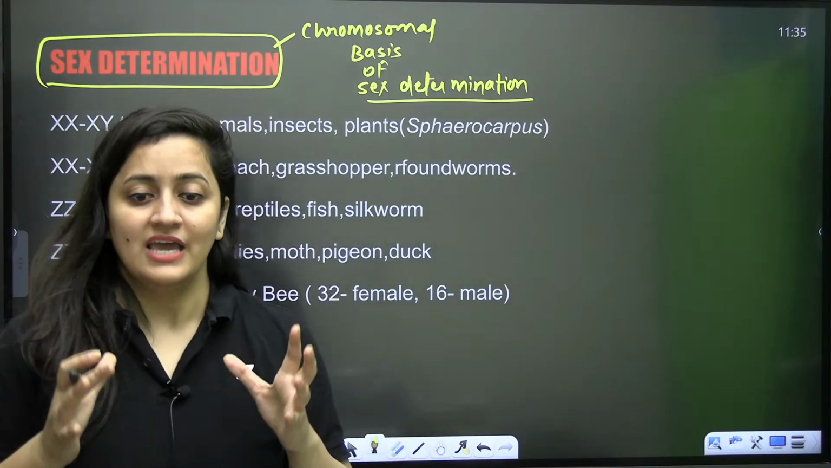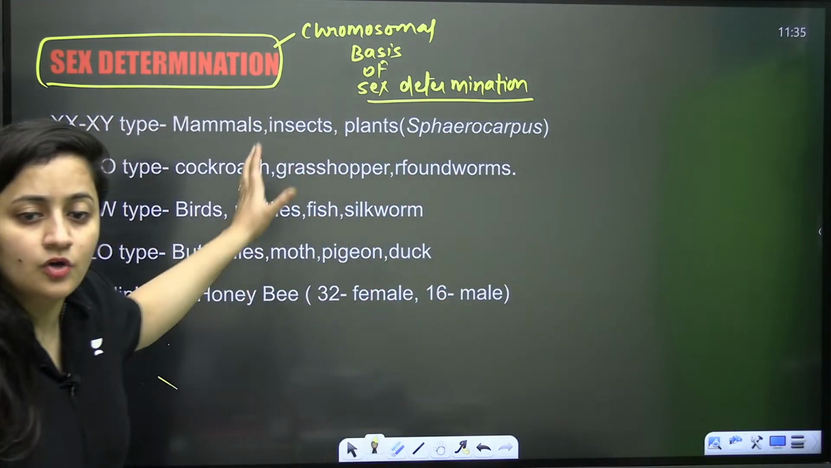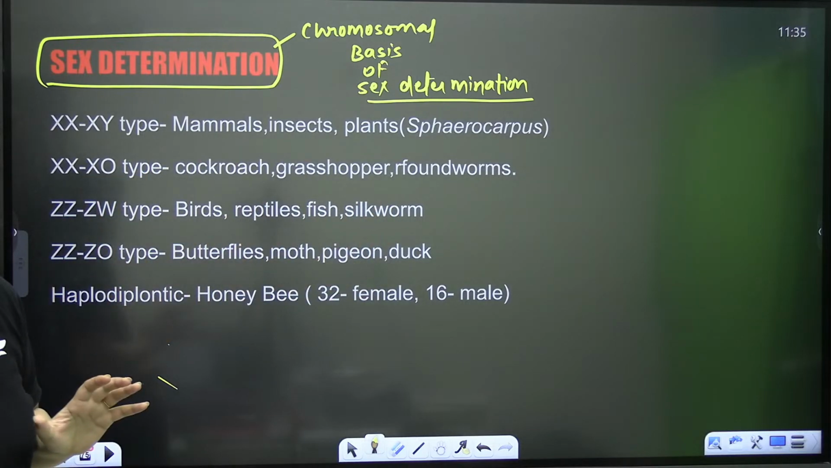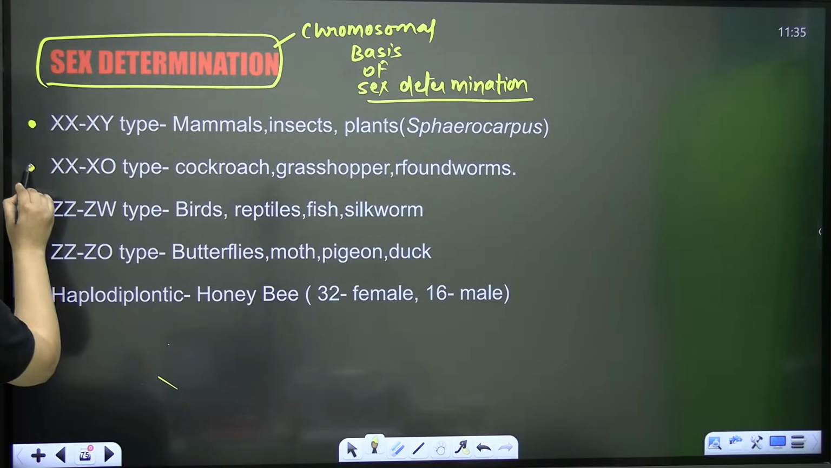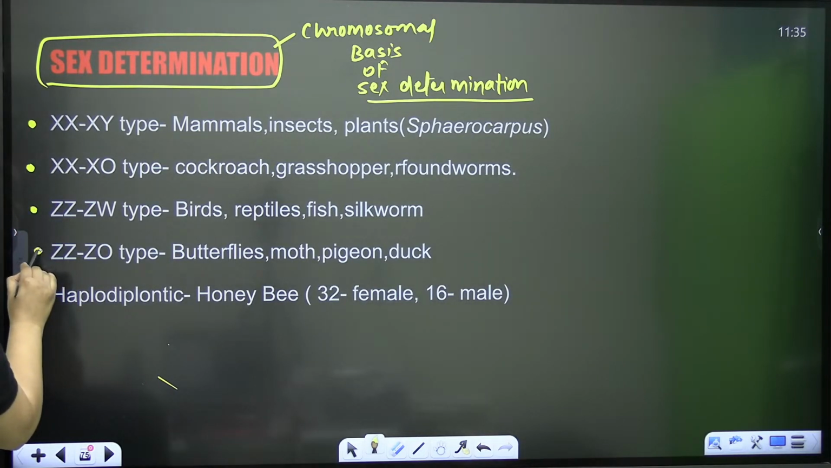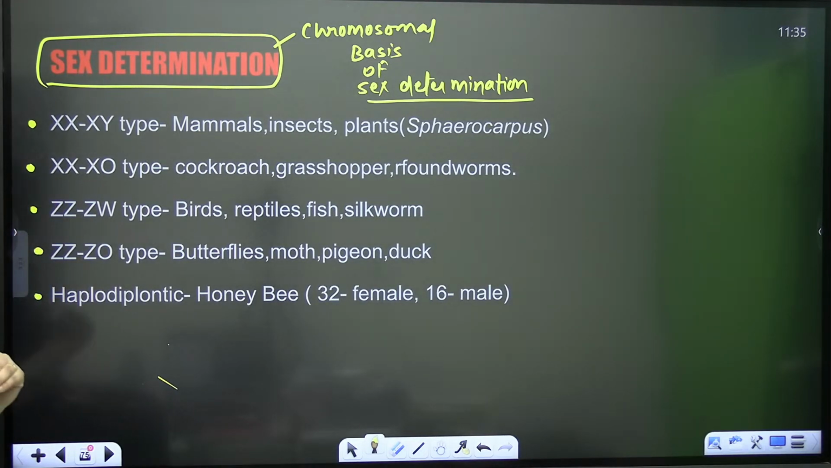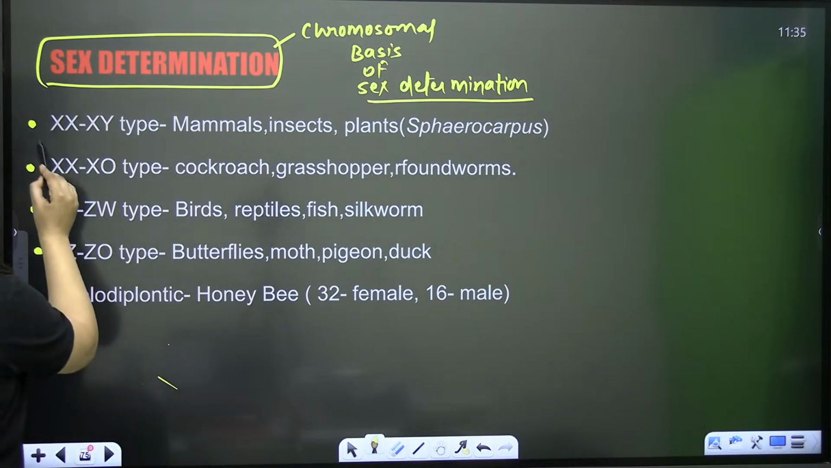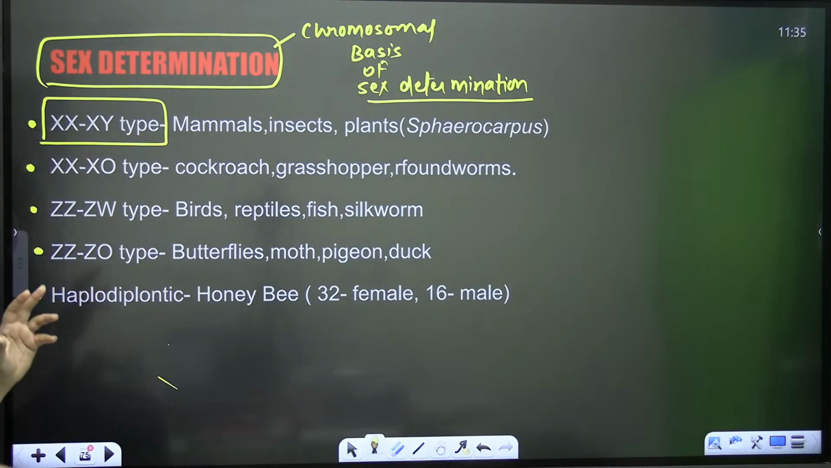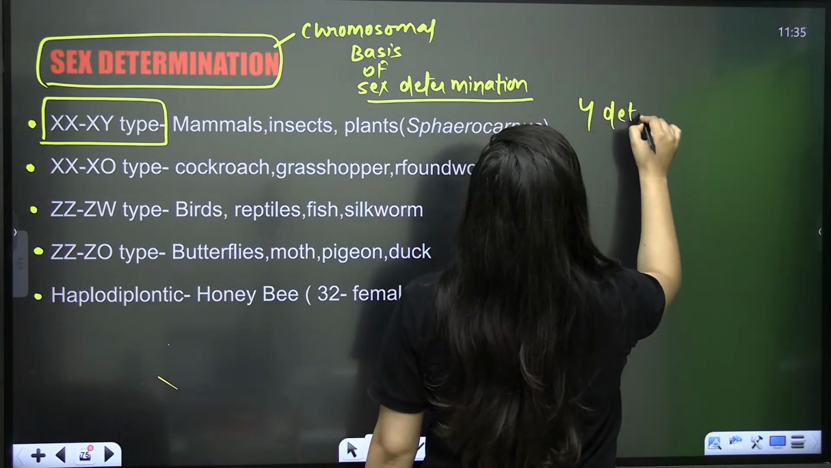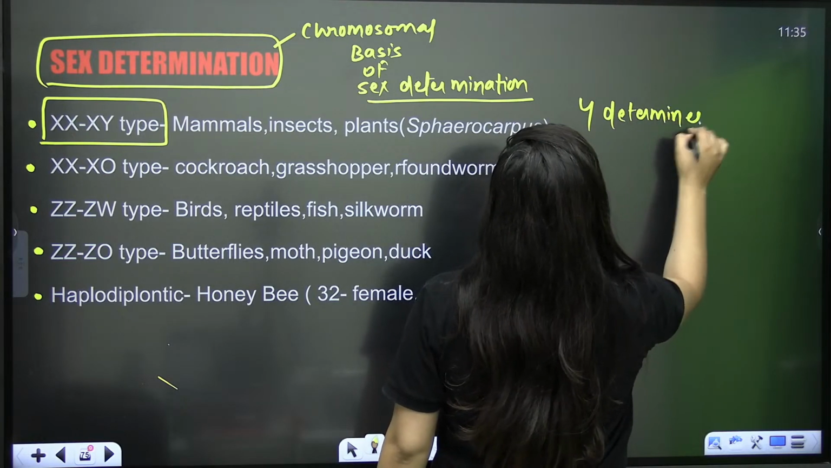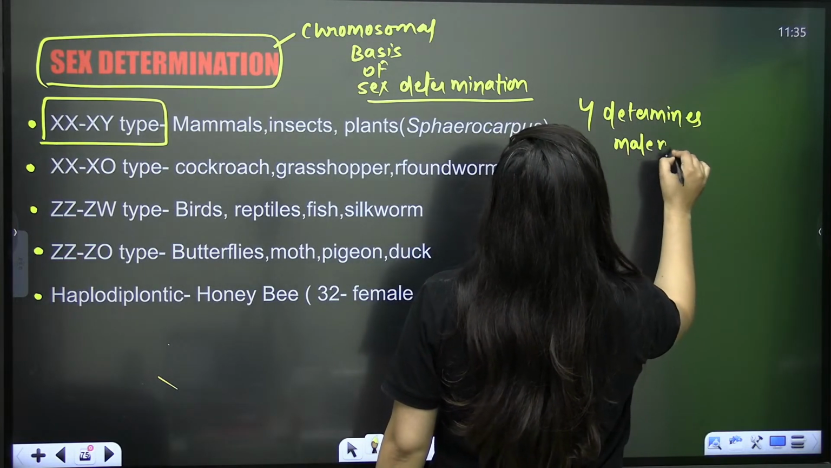But as of now, in our syllabus, what are we discussing? Chromosomal basis of sex determination. Here mainly your examples are important. Let's see the most common type, XX and XY type of sex determination. Here this Y determines maleness.